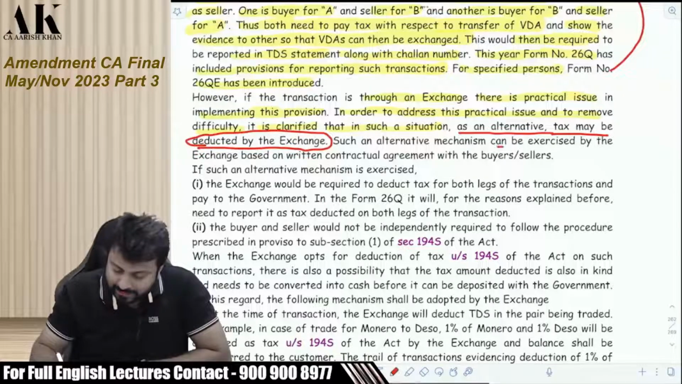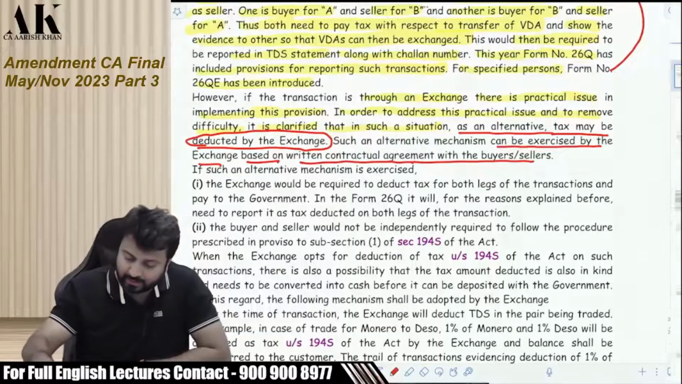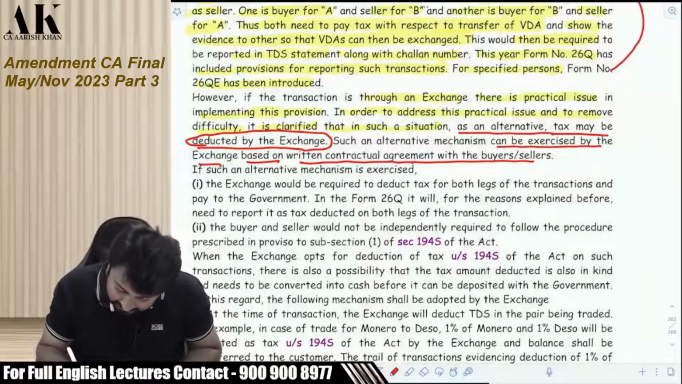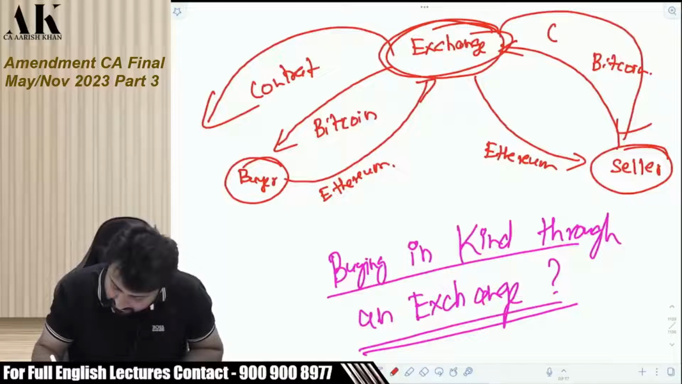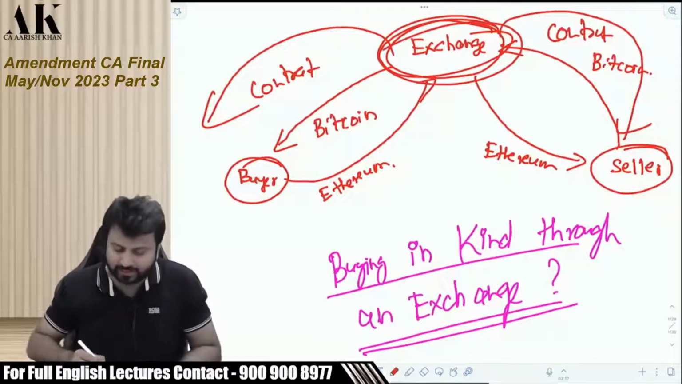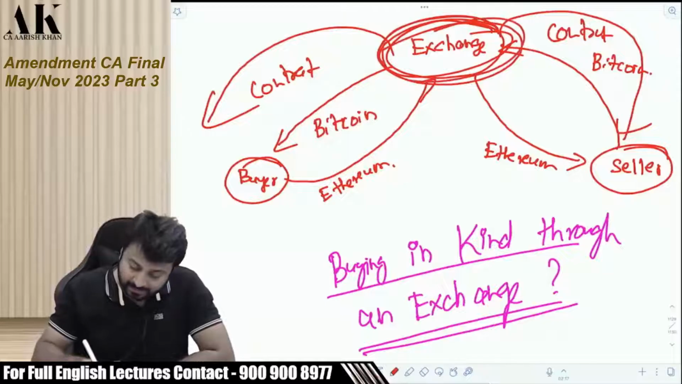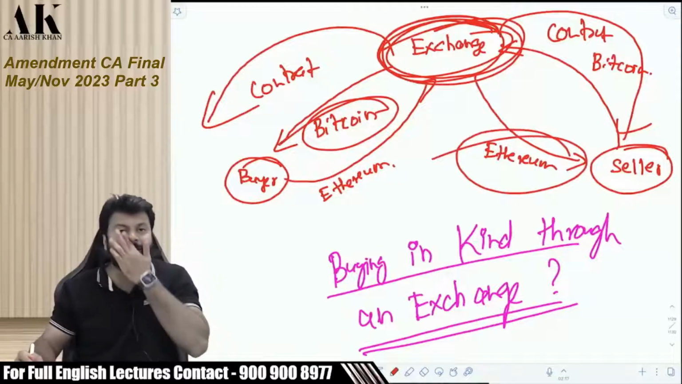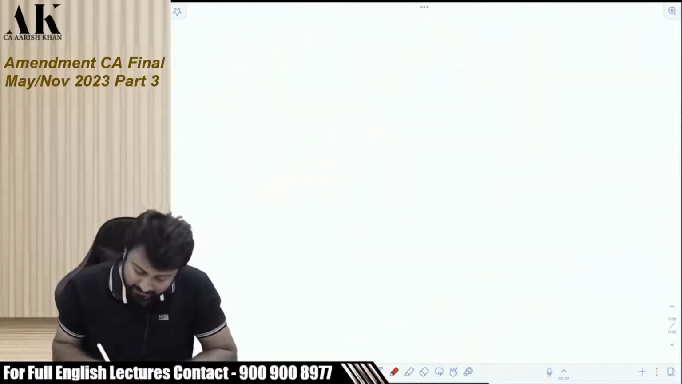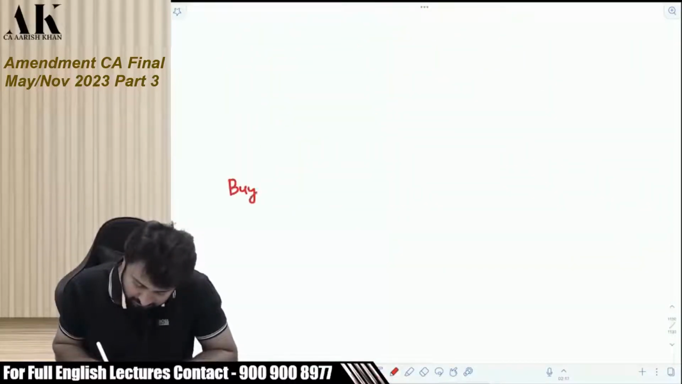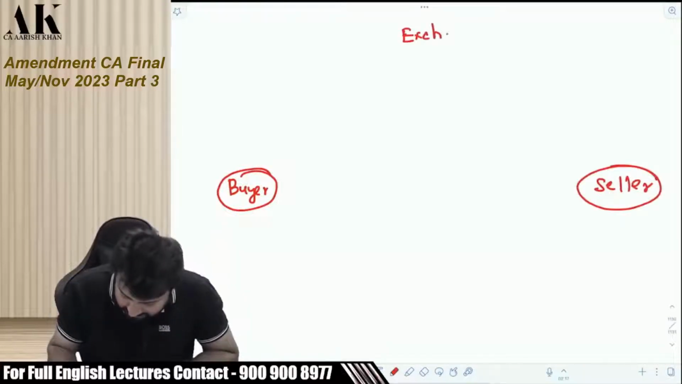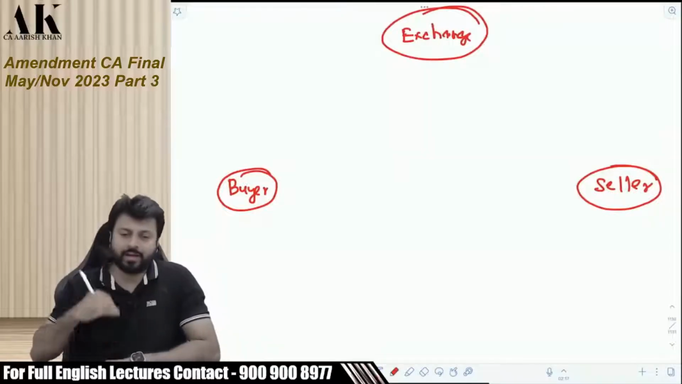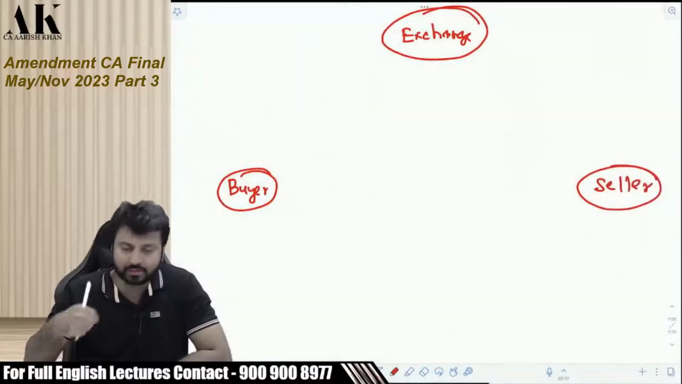Such an alternative mechanism can be exercised by the exchange based on a written contractual agreement with the buyer and the seller. Therefore, now the exchange will have a contract with the buyer and a contract with the seller, and the exchange will deduct TDS. The exchange will deduct TDS on Bitcoin, and on Ethereum too. Be very careful. Here there is a buyer, here there is a seller, and here there is an exchange.